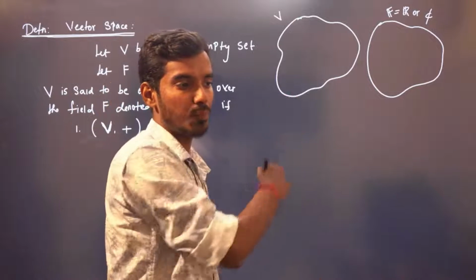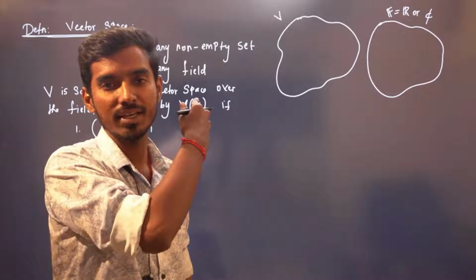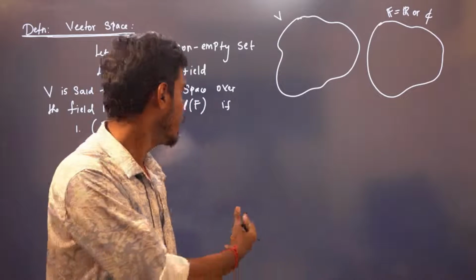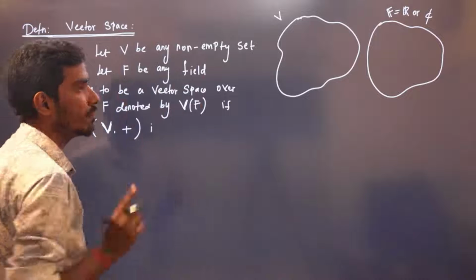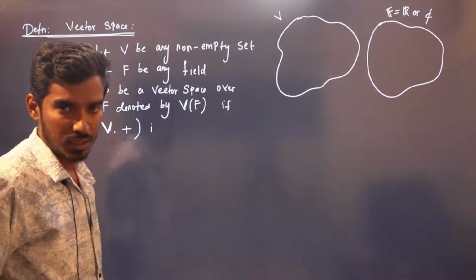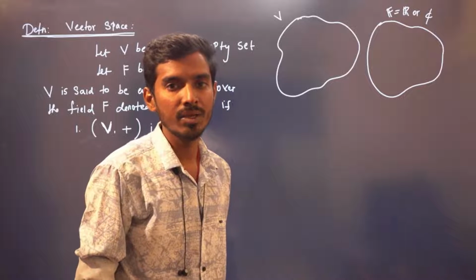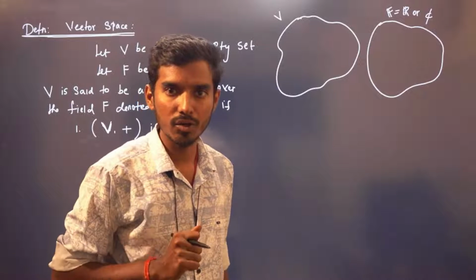B with respect to plus has to be an abelian group. Can you understand why I stressed the importance of abelian and field? This set has to be an abelian group with respect to addition. That means that it has to be closed, associative, there should exist an ID element, and there should exist inverse, and it is commutative with respect to addition.